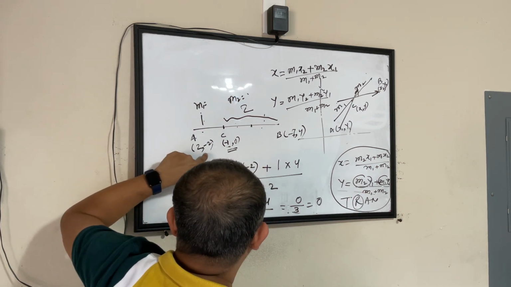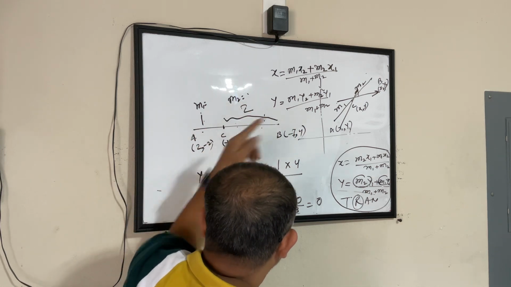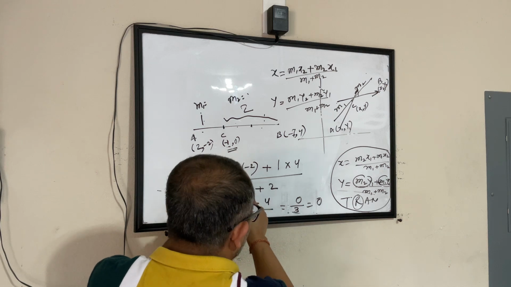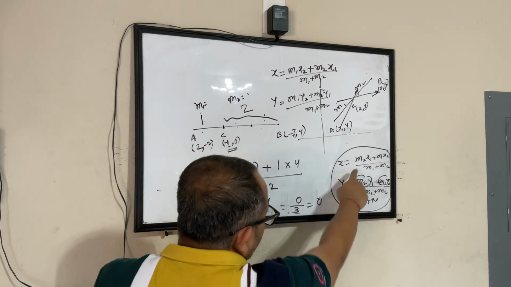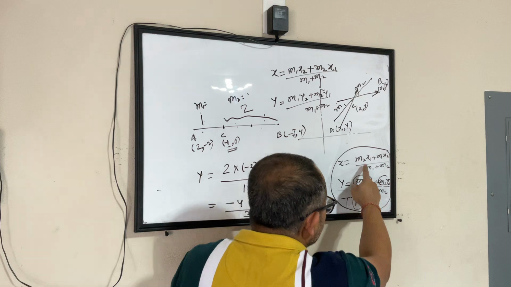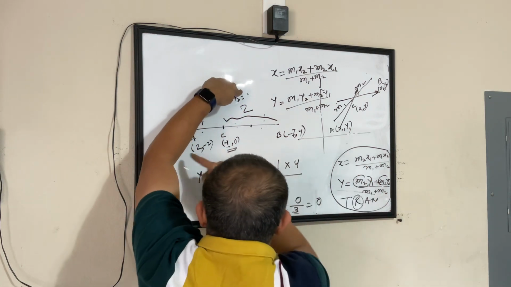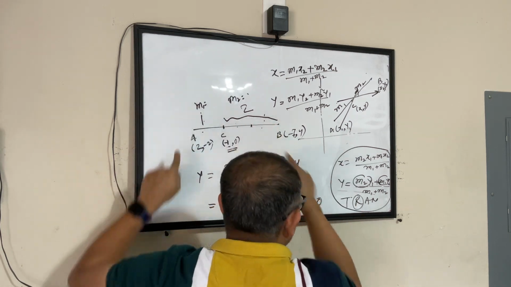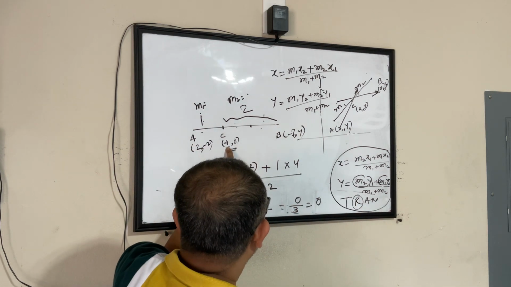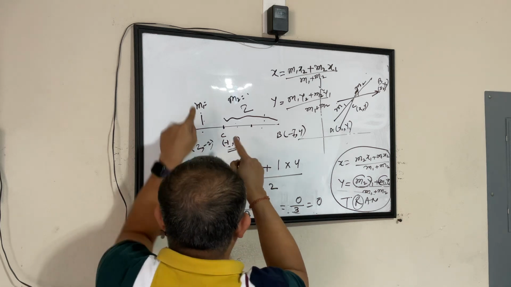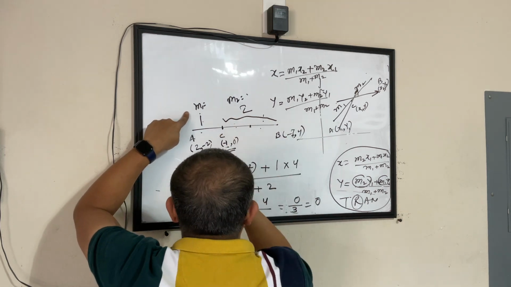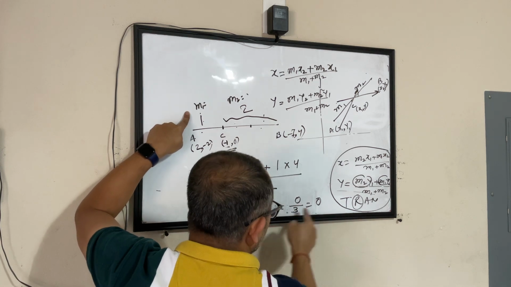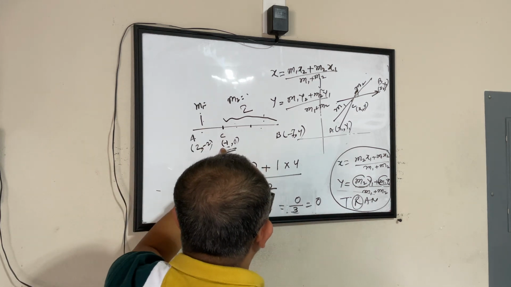And I know this is my X1 and Y1, this is my X2, Y2. I'll substitute the values in this equation to find the value of Y, and that's what we did for finding X also. So M2 into X1 plus M1 into X2 divided by M1 plus M2 got us -1 for X, and for Y, M2 into Y1 plus M1 into Y2 divided by M1 plus M2 is what we got as 0. So we got the coordinates for this point.